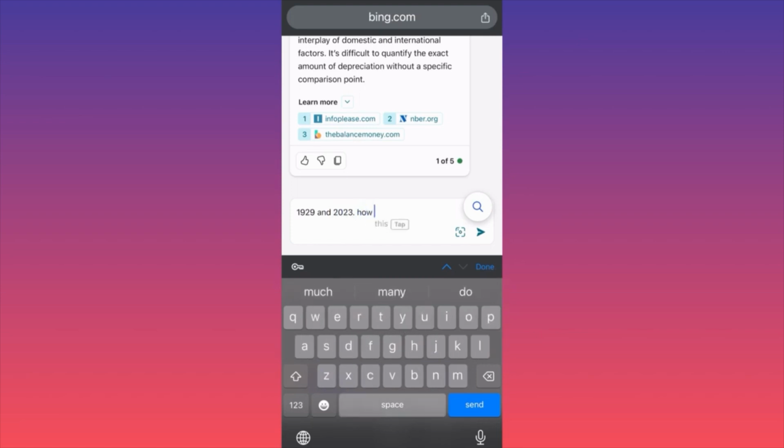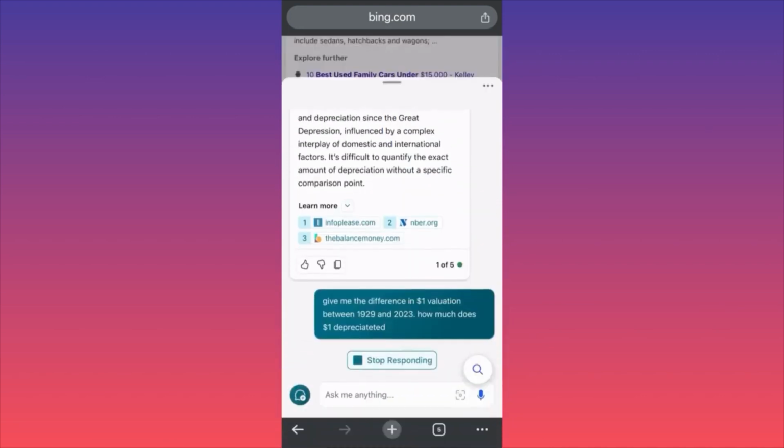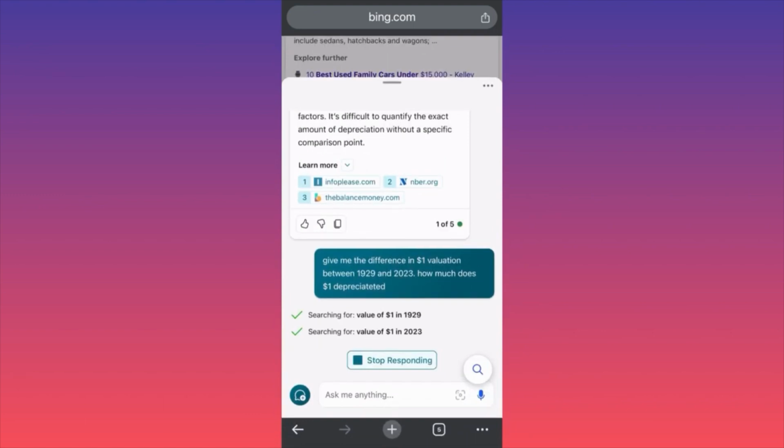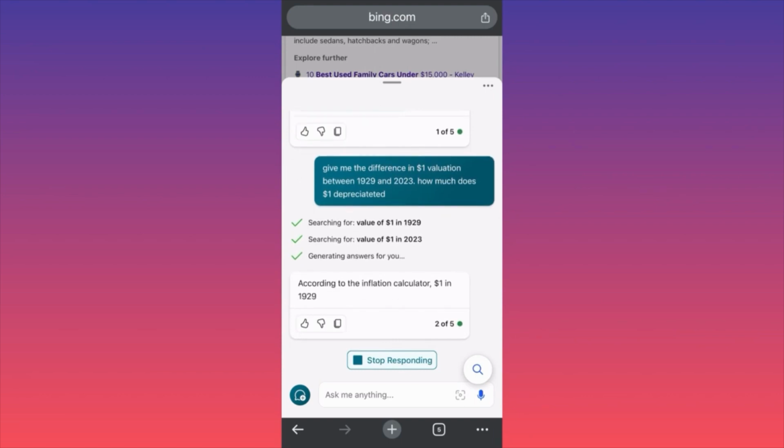How much does $1 depreciated? That's the accurate question over here, guys. Okay, value of $1 in 1929, value of $1 in 2023.